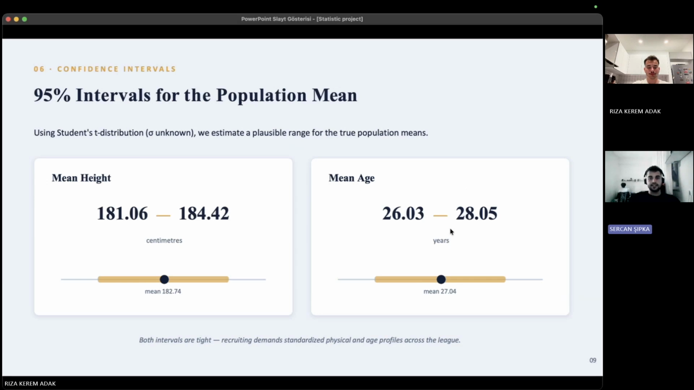First, we calculated 95% confidence intervals. For average height, the interval ranges from 181.06 to 184.42 centimeters. For average age, the interval ranges from 26.03 to 28.05 years. These intervals provide reasonable estimates for the true population means.